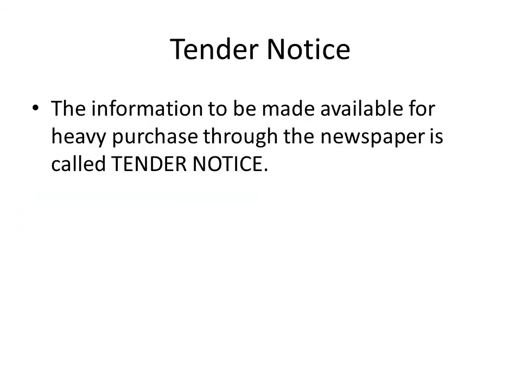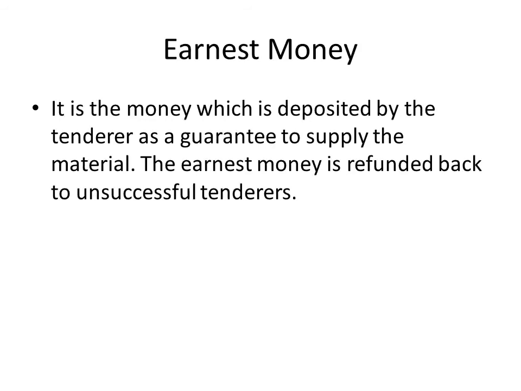Then there is a tender notice. If we want to do some heavy purchase, then we have to call a tender notice in newspapers. Then we can't follow the process that we have discussed earlier. It is only for low purchases. If we want to go for high purchases, we have to call the tender notice. So what is a tender notice? The information to be made available for heavy purchase through the newspaper is called a tender.